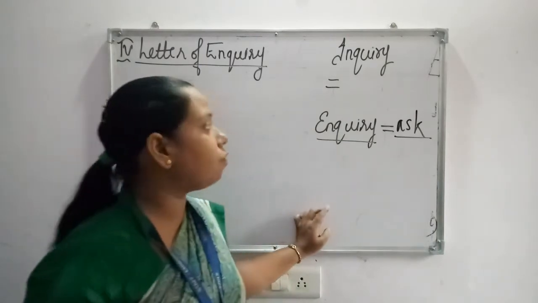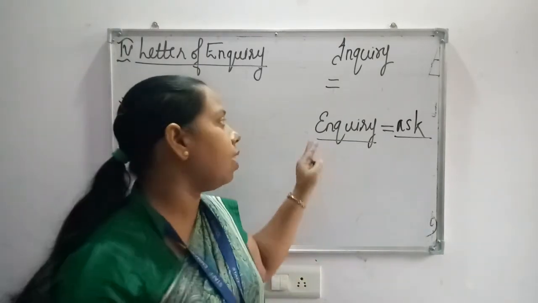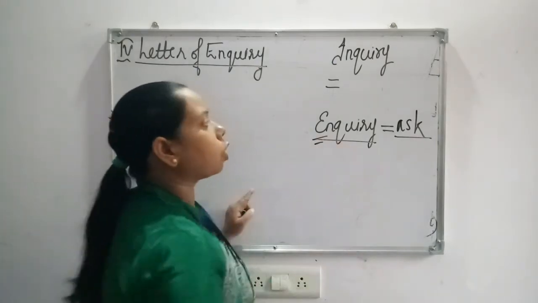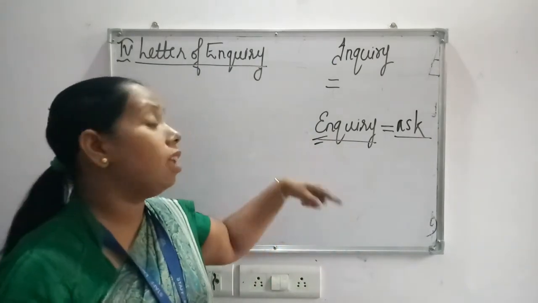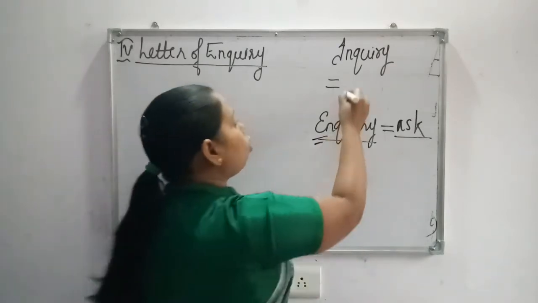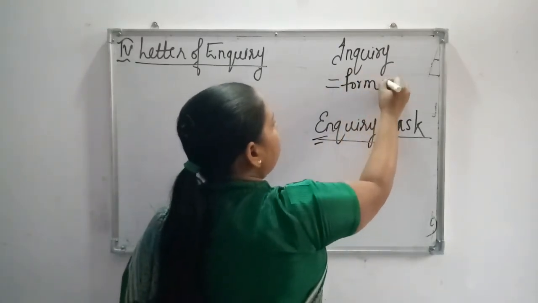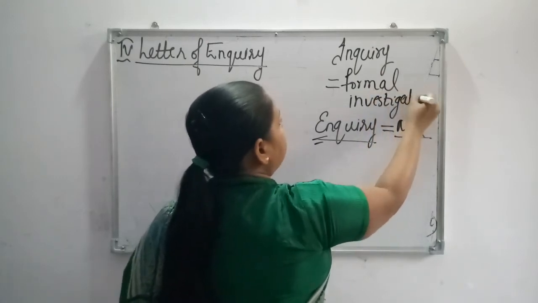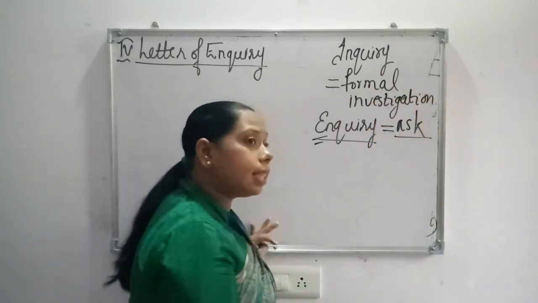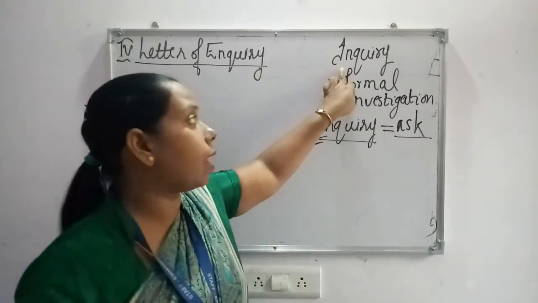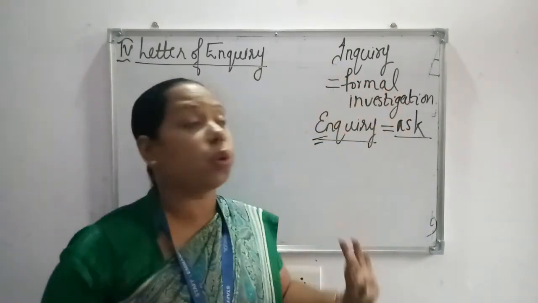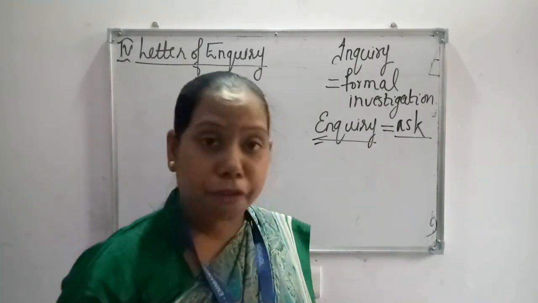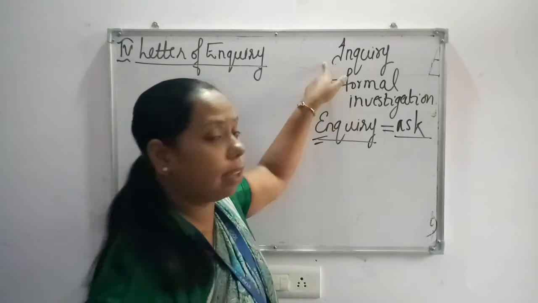When we ask somebody for some information, it is called enquiry, and we write it as ENQUIRY. When a formal investigation takes place for any theft or any robbery or other thing, then we write it as INQUIRY. So I hope you understood the difference between enquiry and inquiry.